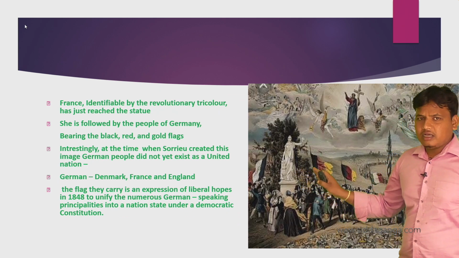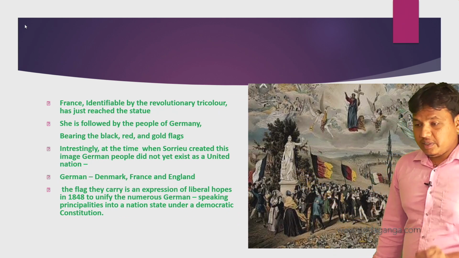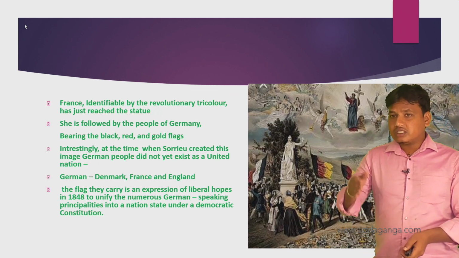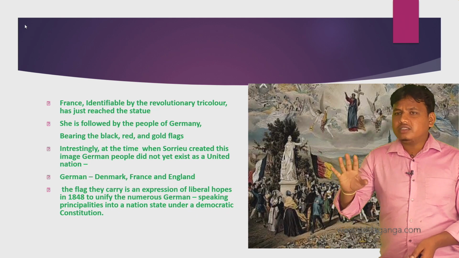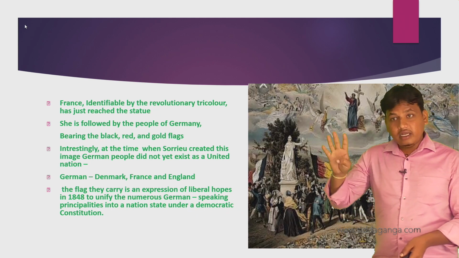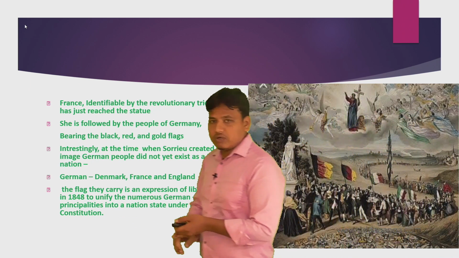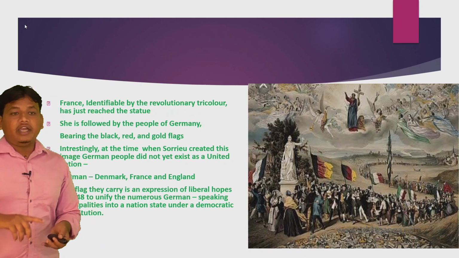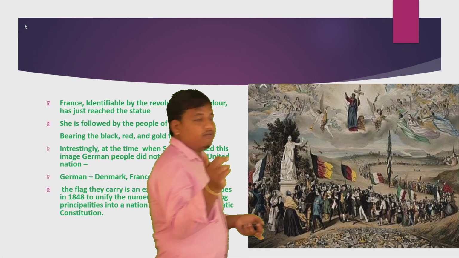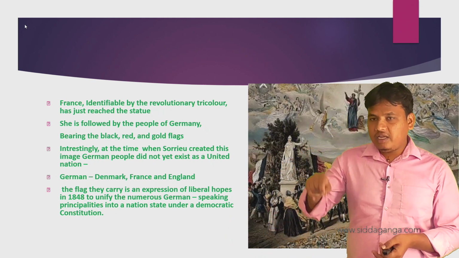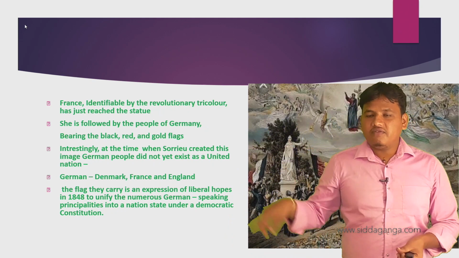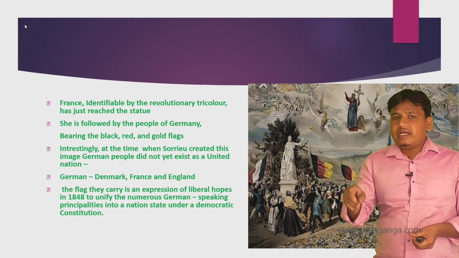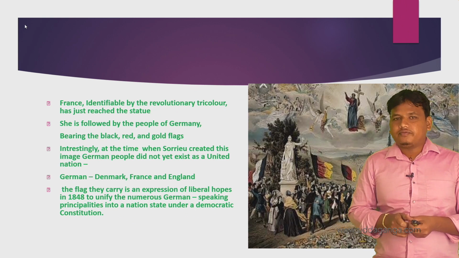France, which means when he was making the painting, the French Revolution was going on. The French Revolution happened three times. In 1789 one French Revolution took place, in 1830 the second took place, and in 1848 the third took place. By this time when he was making the first picture, France, identified by the revolutionary tricolor, has just reached the statue.